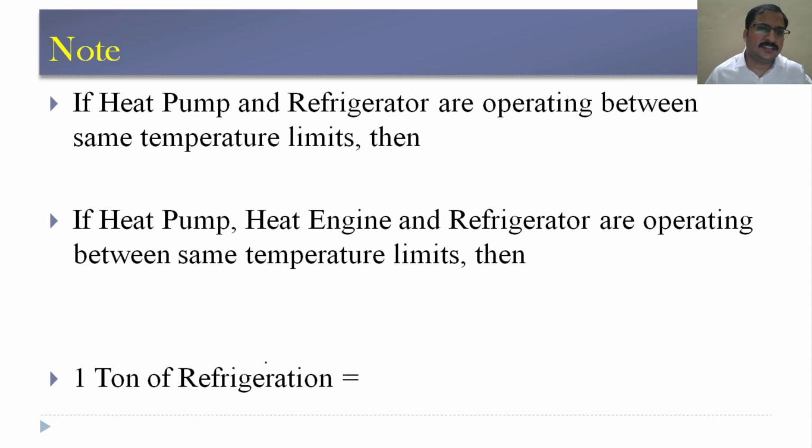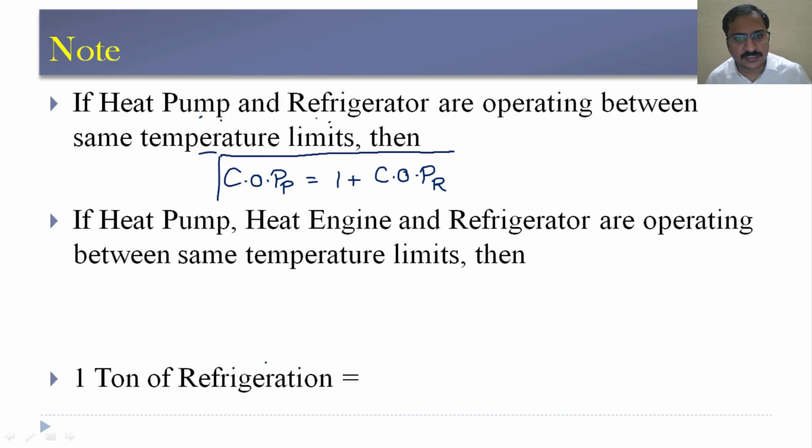Now let us see some important conditions that we need to remember. If a heat pump and refrigerator are operating between the same temperature limits, that means the source temperature is T1 and sink temperature is T2 for both these devices, then the COP of the heat pump will be equal to 1 plus COP of the refrigerator. So this is one important condition that we need to learn.